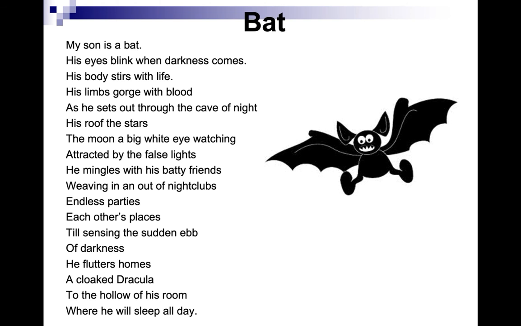And if you look at this poem right here, "My son is a bat. His eyes blink when darkness comes. His body stirs with life. His limbs gorge with blood as he sets out through the cave of night. His roof the stars. The moon a big white eye watching. Attracted by the false lights, he mingles with his batty friends, weaving in and out of nightclubs. Endless parties, each other's places, till sensing the sudden ebb of darkness, he flutters homes, a cloaked Dracula, to the hollow of his room, where he will sleep all day."